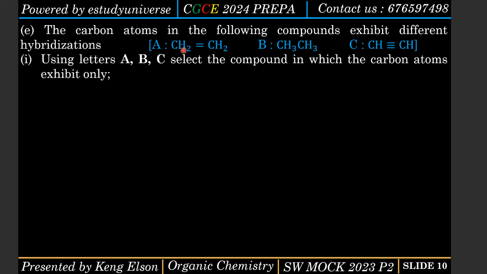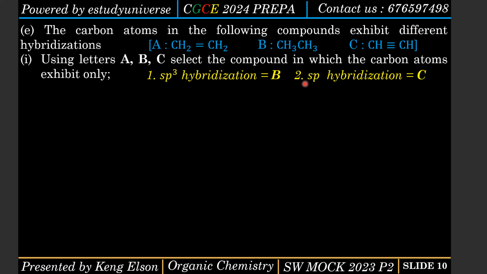Okay, the carbon atoms in the following compounds exhibit different hybridizations. We have compound A, compound B, and compound C. Using letters A, B, and C, select the compound in which the carbon atoms exhibit only: first one, sp3 hybridization. Clearly compound B, right? sp3 hybridization means that you just have single bonds all through.